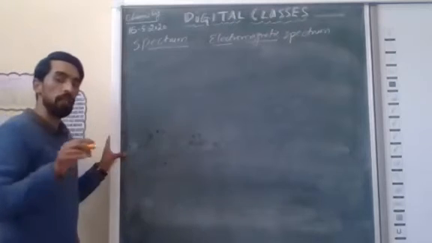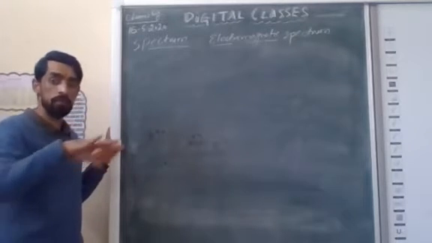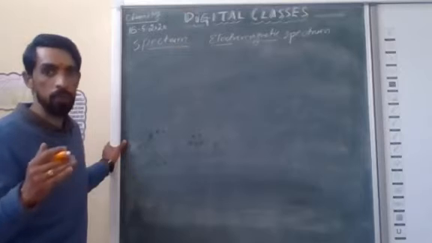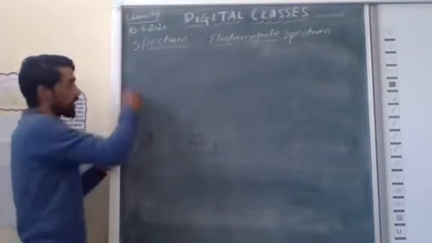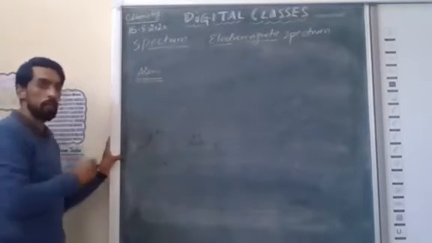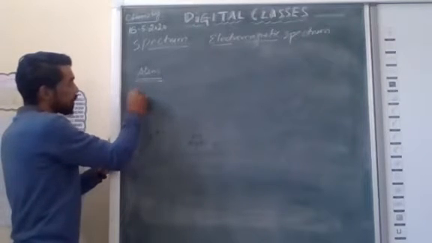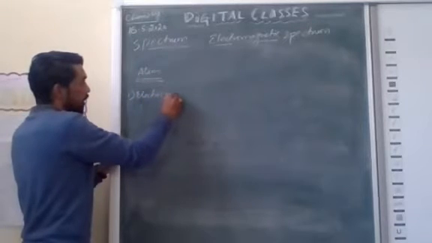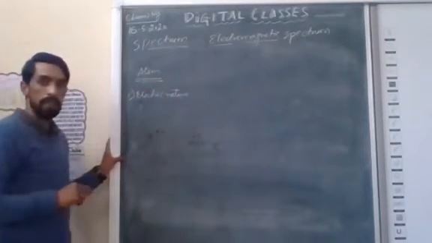So as in wave, when we are talking about the different structure of atom, it came to our knowledge that the structure of atom comprises three things. Number one, electric nature of matter.